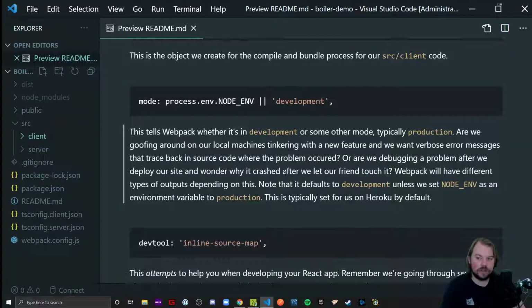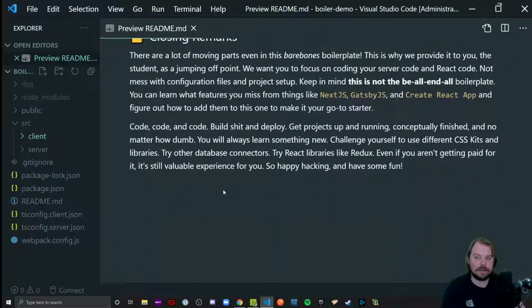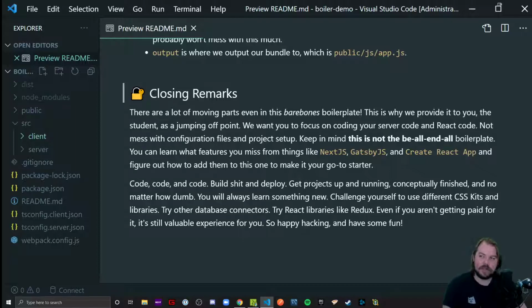So hopefully you enjoyed a little bit of what we talked about here. And closing remarks. Oh yeah, I wrote this. I should remember. But it's basically saying that this is a bare bones template for a reason. It doesn't have a lot of quality of life. It's meant to sandbox and let you focus learning on writing good React TypeScript code, good Express TypeScript API code, and from there, learn how to add all those crazy hot features yourself, because it's part of the fun of something so simple like this.